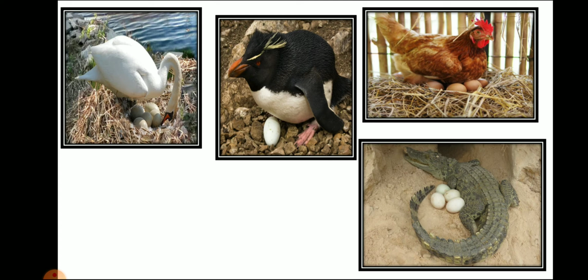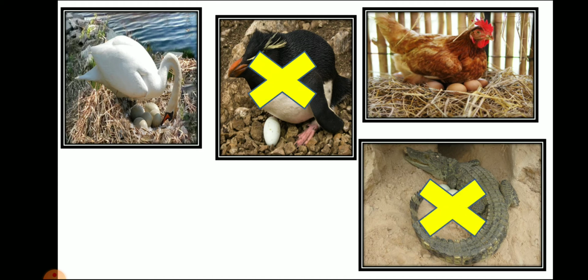Like we cannot eat eggs of crow or sparrow. Every bird gives eggs, and we are not eating eggs of every bird, right? We are only eating eggs of duck and hen. In our house mostly we eat eggs of hen. We cannot eat eggs of crocodile or penguins, right? Mostly in our house we use eggs of hen and duck.